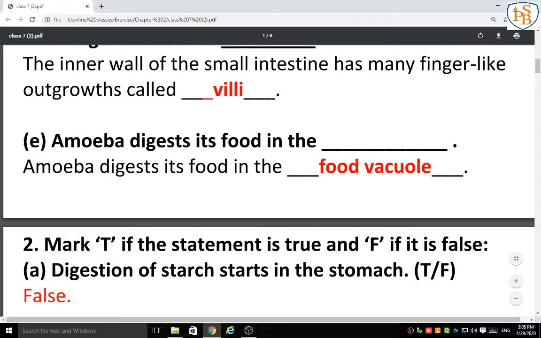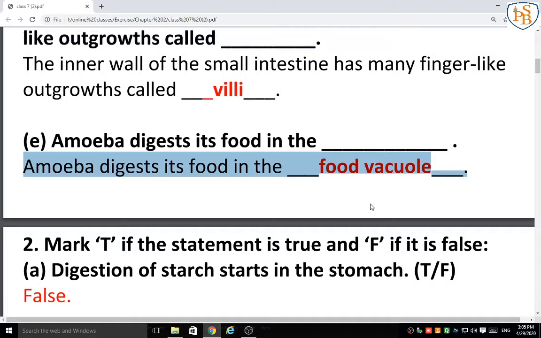Next fill in the blank: amoeba digests its food in the dash. So the answer is: amoeba digests its food in the food vacuole. We have learned that with the help of pseudopodia, the amoeba captures and takes that food inside the food vacuole and digests it in the food vacuole. So the answer is food vacuole.